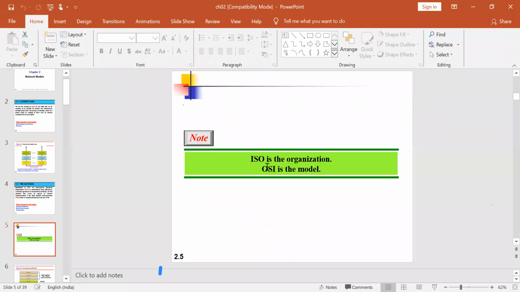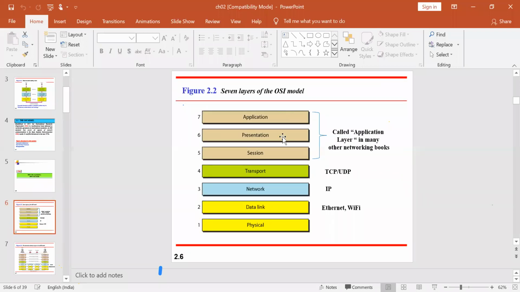As I said, ISO is the organization, OSI is the model. Typically, the OSI reference model is just a reference given. It is not that you always need to use the same layered architecture. You can design according to your needs, but these are the main layers that will be identified.